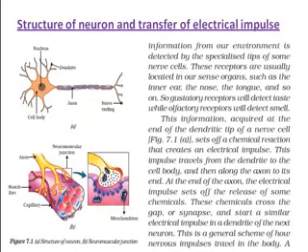Now we are discussing the electrical impulse: what is an electrical impulse, and how is it transmitted. Electrical impulses are a set of chemical reactions.